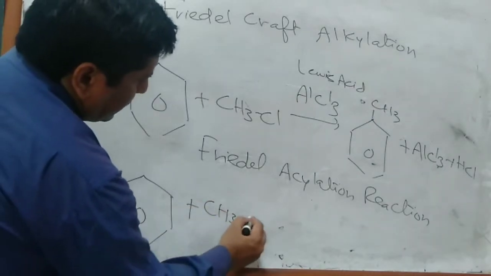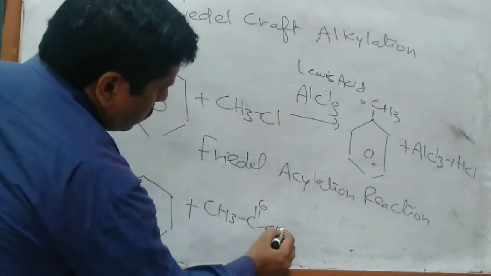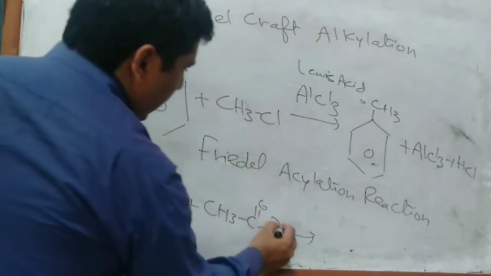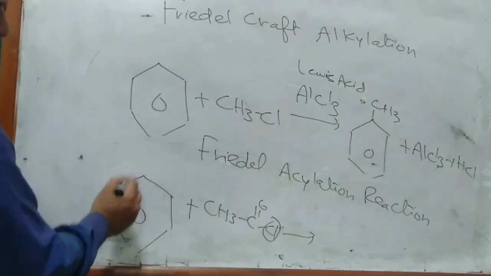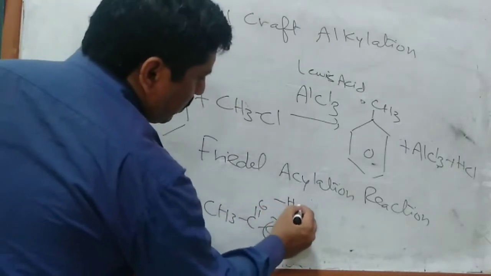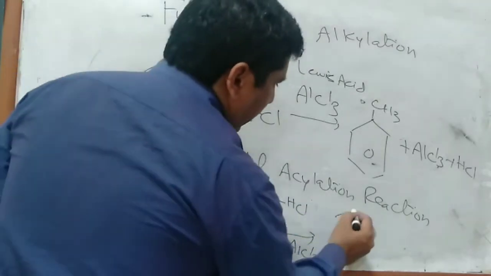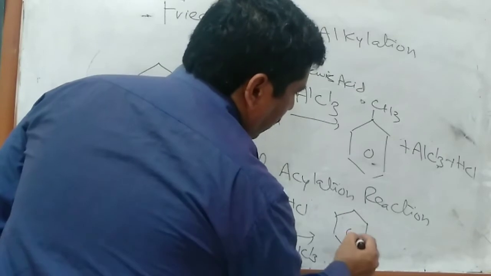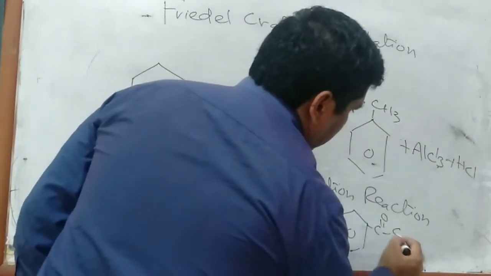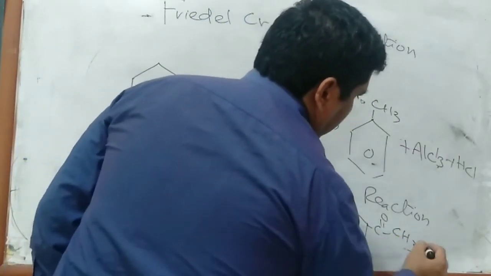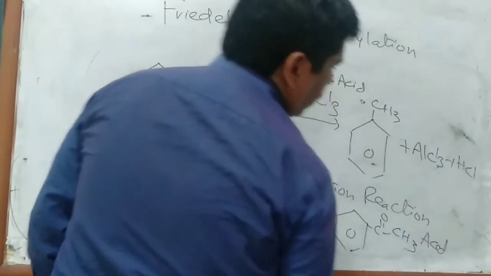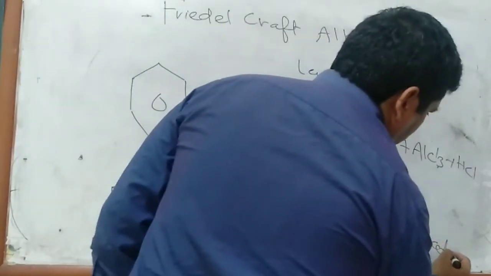That is acetyl chloride, and that proton from the benzene ring is removed as a byproduct. AlCl3 will act as a catalyst and the new product formed is called acetophenone or acyl benzene.